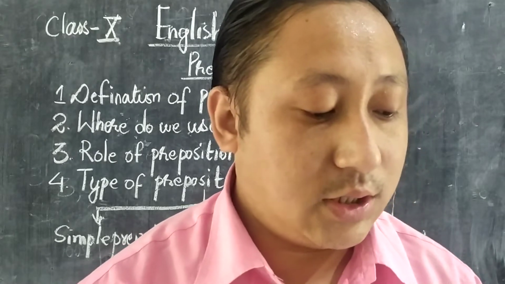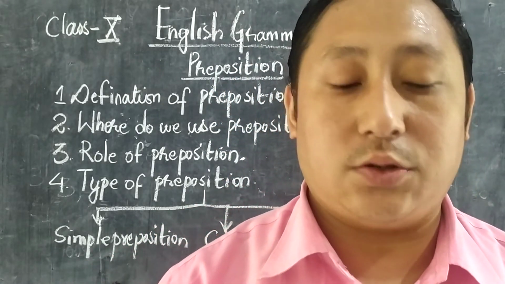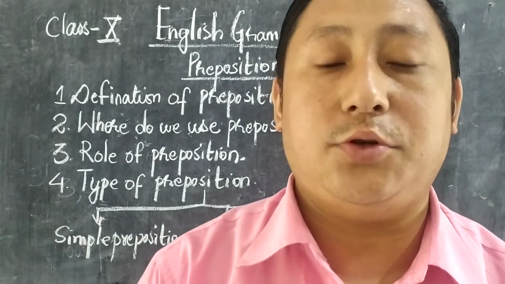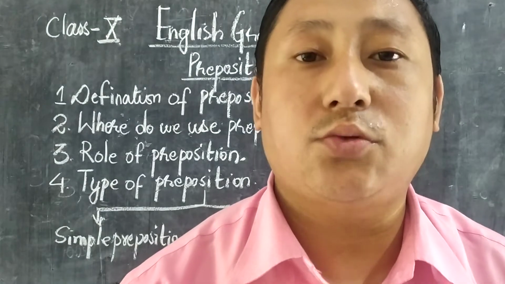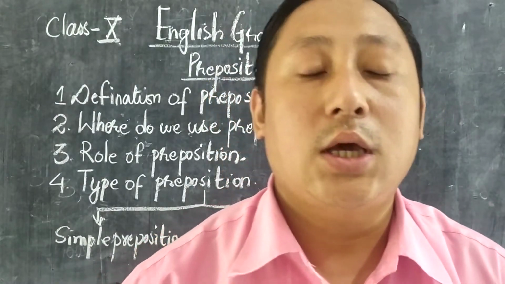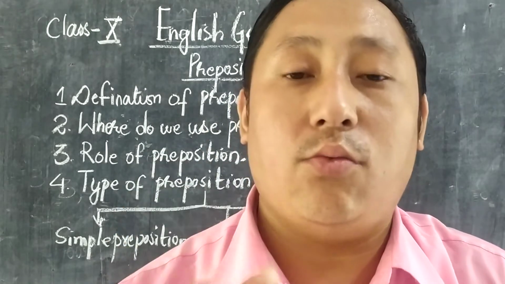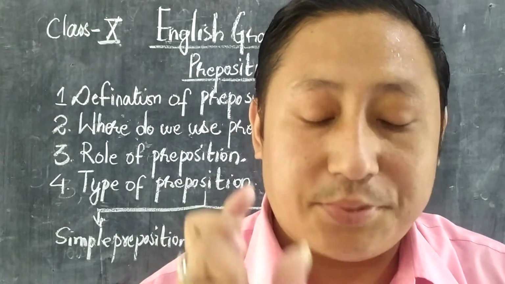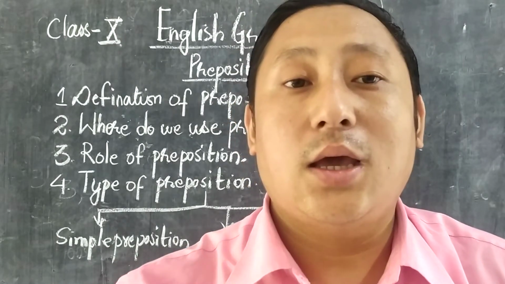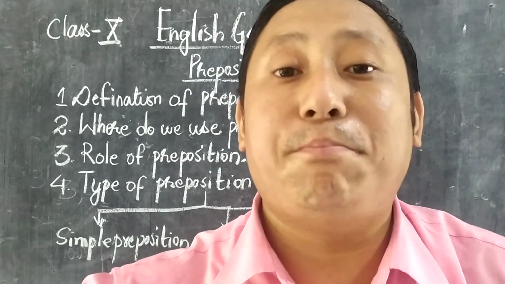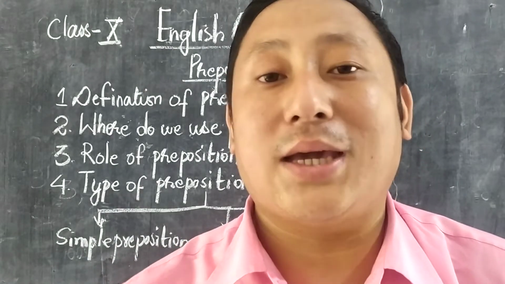Now look here, let's go for the definition of preposition. First of all, what is a preposition? We keep on saying preposition, yes or no, but what is the main thing about it? What is the definition of preposition? A preposition is a word used to link nouns, pronouns and phrases to other words in a sentence, and this preposition also has to complete the sentence. Without the preposition the sentence will not be completed.